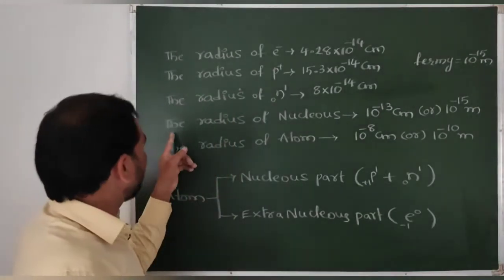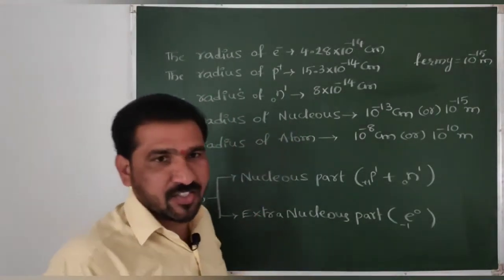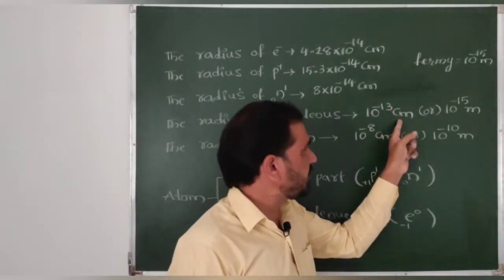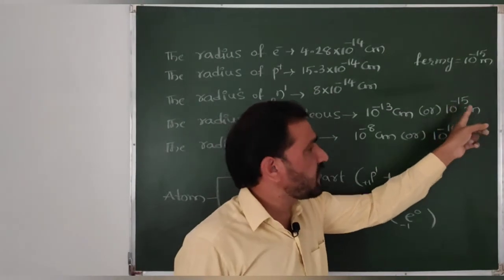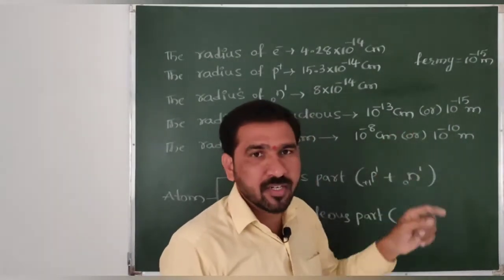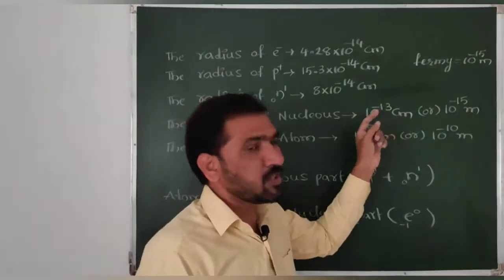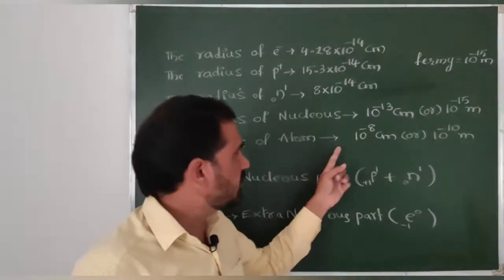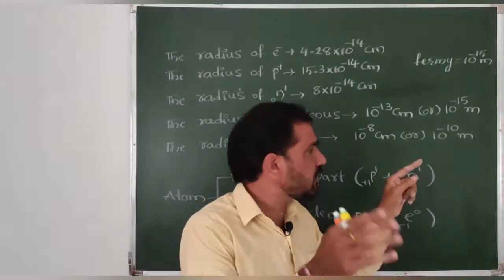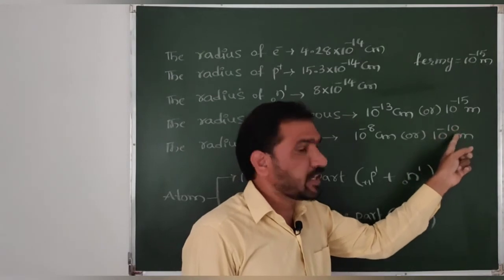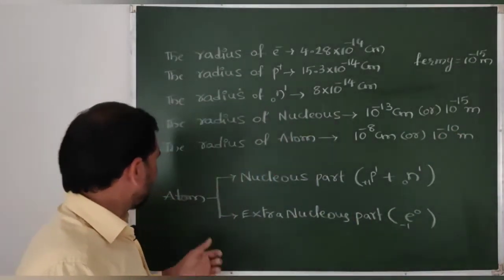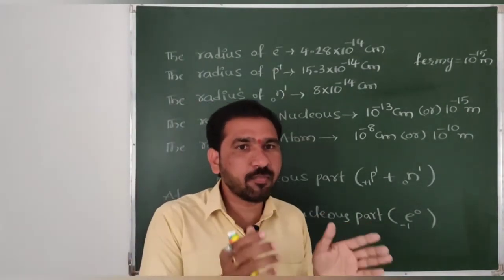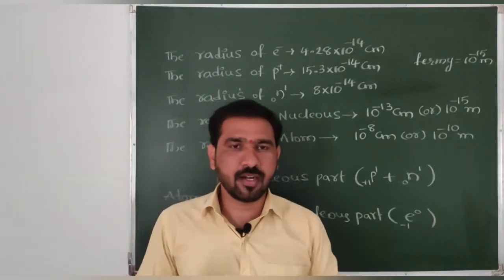Right? Then coming to the next point, the radius of nucleus. The radius of nucleus is 10 power minus 13 centimeters or 10 power minus 15 meters. Centi means what here? 10 power minus 2, no? If I add that to this 13, that will be 15, right? Then the radius of atom is equal to 10 power minus 8 centimeters or else 10 power minus 10 meters also, right? Then actually atom has two parts, nucleus part and extra nuclear part.